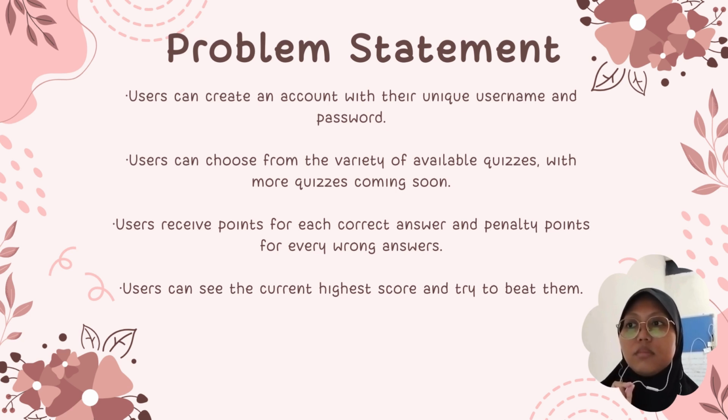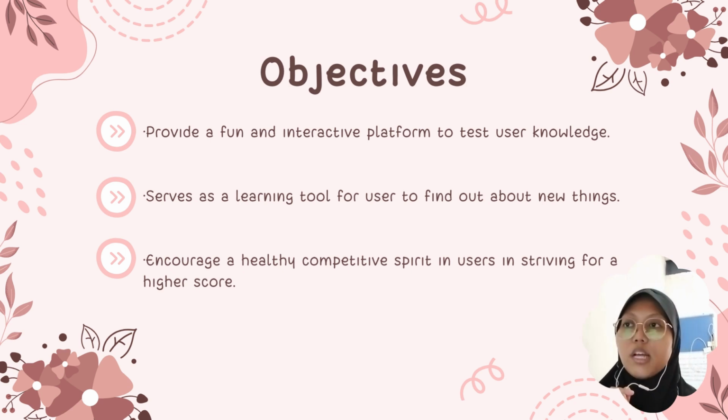And lastly, the users can also see the recent highest score, so they would be able to beat the score when they answer their quizzes, while also uploading their highest score, so other users would be able to see that. So what is the objective of my mobile app?